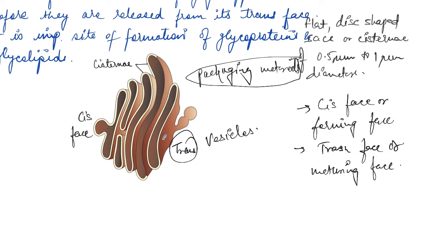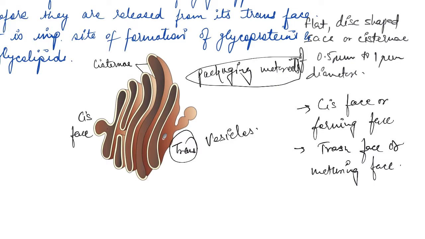Now, this is why the Golgi apparatus remains in close association with the endoplasmic reticulum, because, as we said, the materials to be packaged come from the ER, they fuse with the cis face, and then they move towards the trans face. Now, a number of proteins are synthesized by ribosomes of the endoplasmic reticulum.